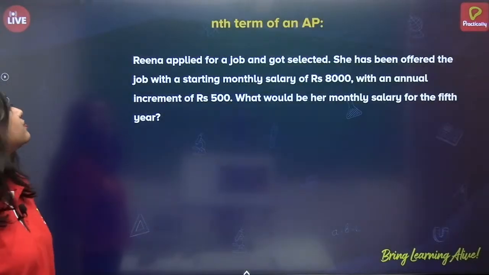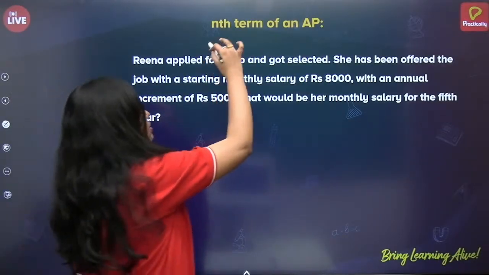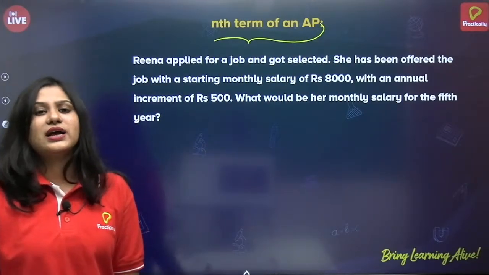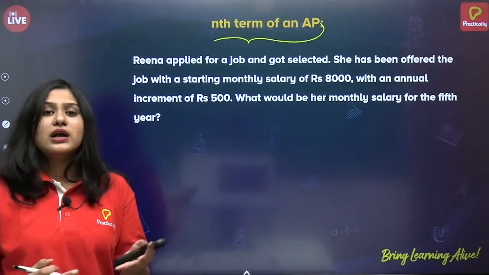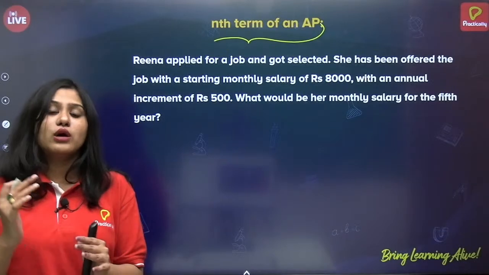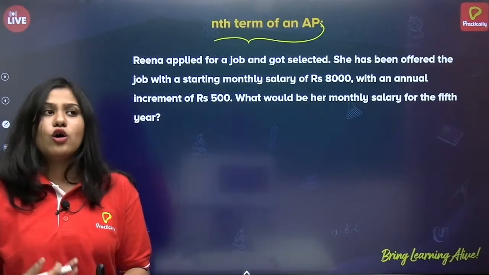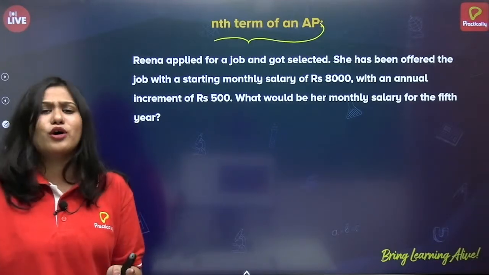Right, next. Okay, let us step into the new topic, that is nth term of an AP. Now here we have seen that there will be infinite arithmetic progression and finite both. So what if I want to ask you, like, tell me what is the 500th term or what is the 450th term? So it's difficult, right? You can't keep on writing.